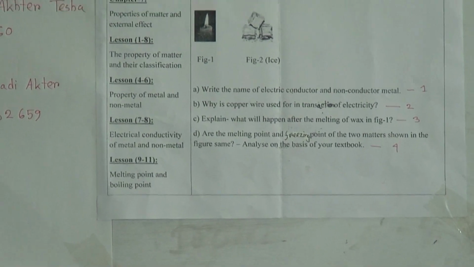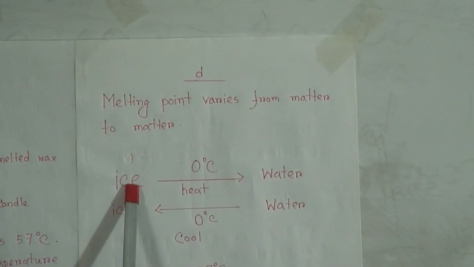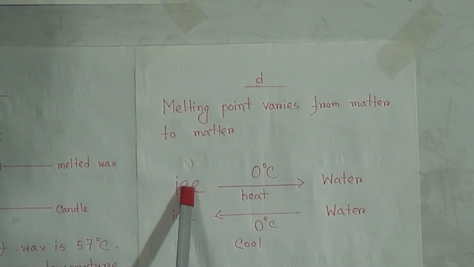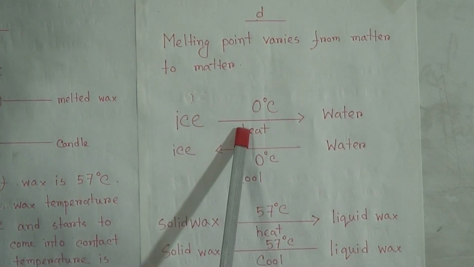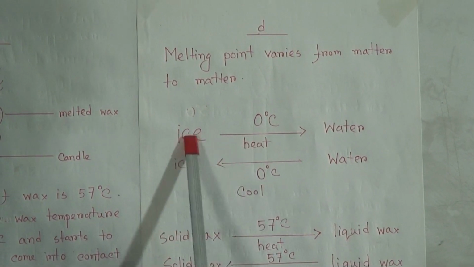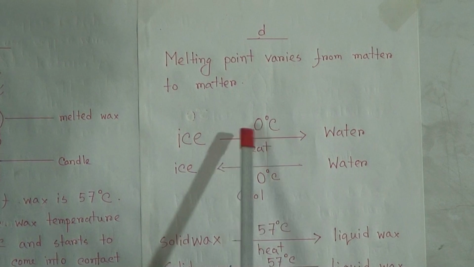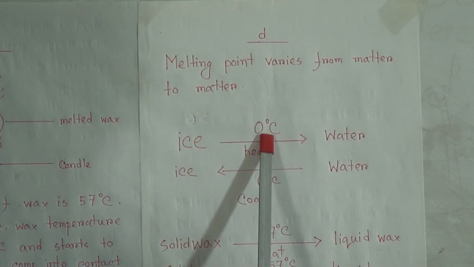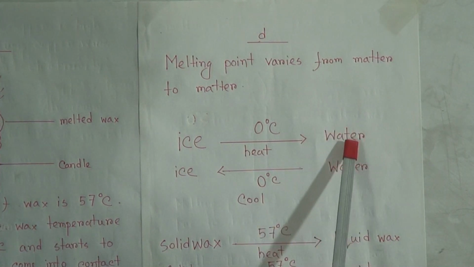We know that at 0 degrees Celsius temperature, water turns to ice. Here ice temperature is 0. When you start heating, the temperature starts to rise, and it absorbs the heat, and at 0 it again turns to liquid.